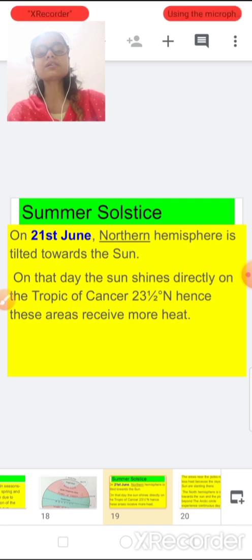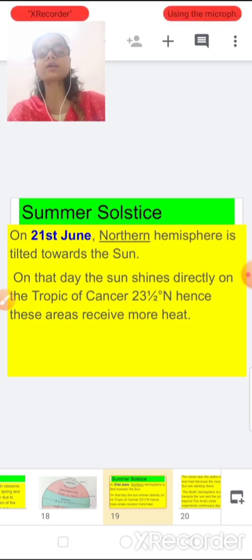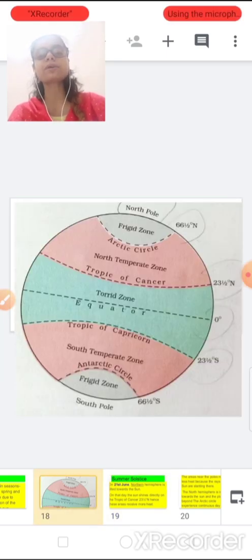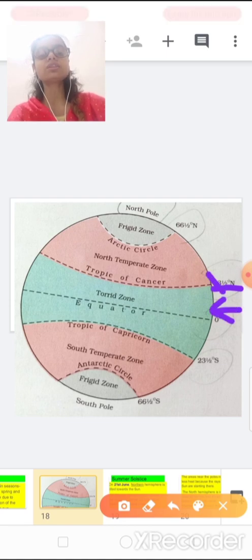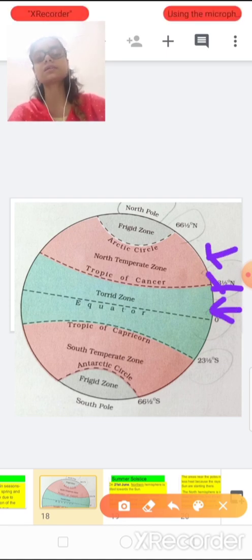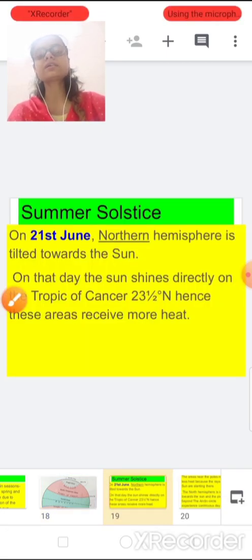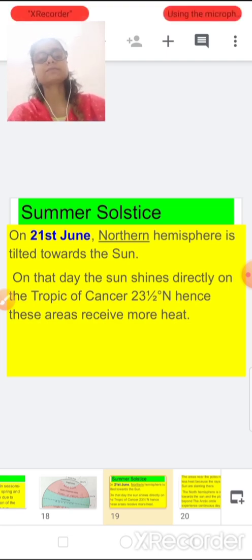Why is it getting the direct heat from the sun? Because it is getting the direct rays from the sun. On that day, the sun shines directly on the Tropic of Cancer. Now I am showing you a diagram again. This is Tropic of Cancer. It means the rays are directly on the Tropic of Cancer. Okay, students? So that's why it is getting direct rays. Hence the area receives more heat, maximum heat.